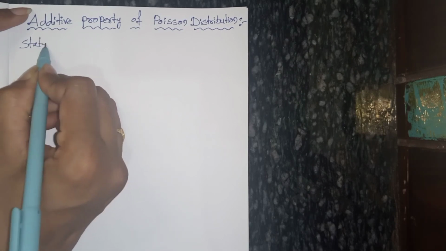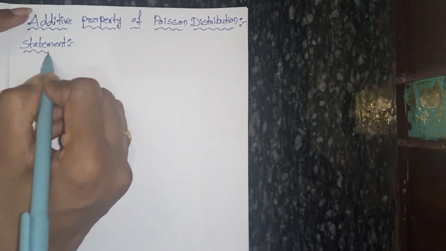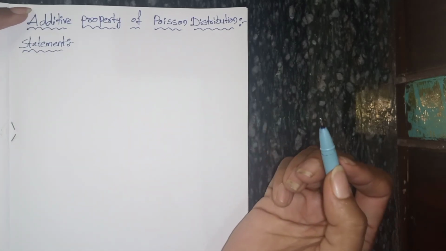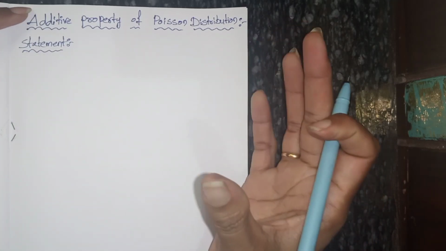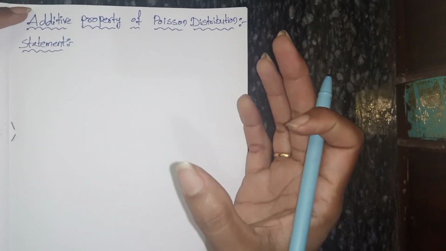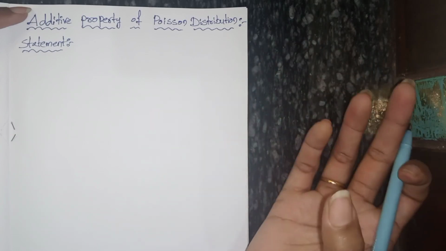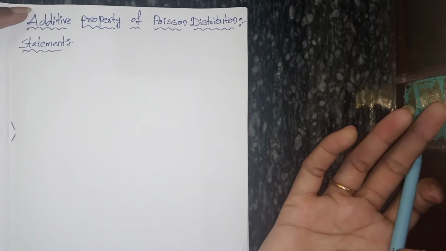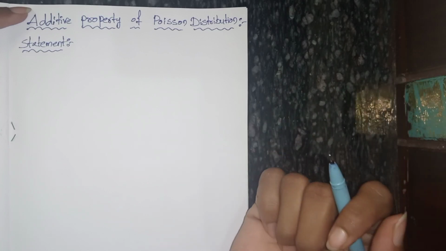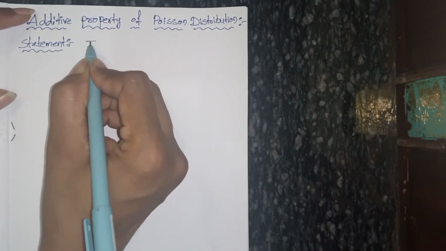You all know what the additive property is. If you take some variables in Poisson distribution, which belong to Poisson distribution, and you add those variables, the result should also belong to Poisson distribution. That is called the additive property. Okay? See here, the